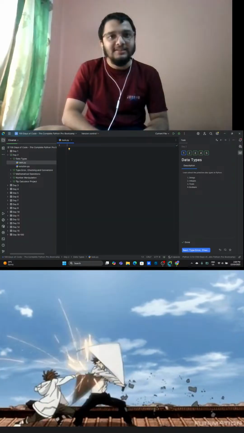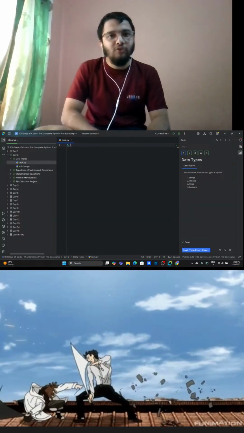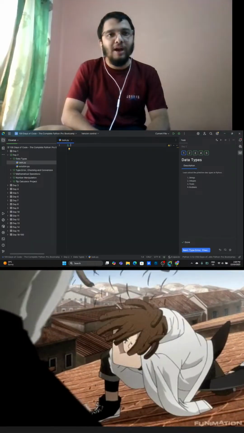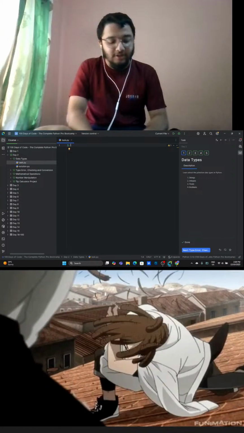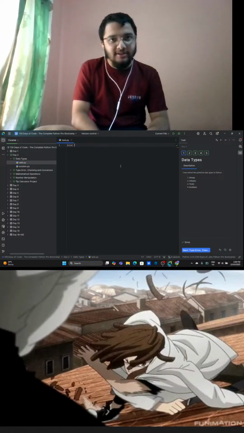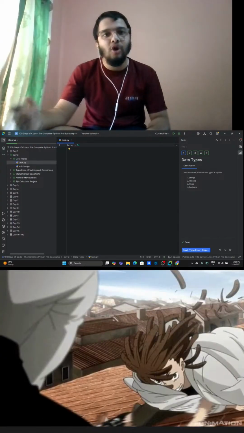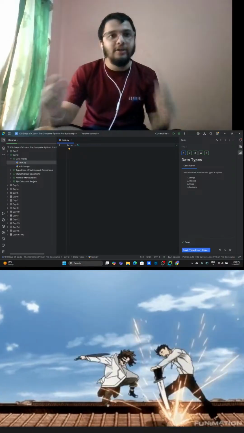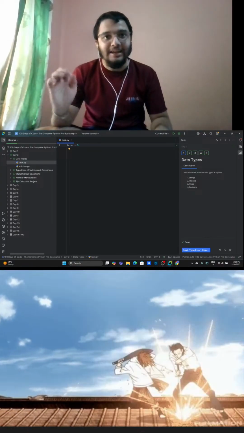The another one is the integer. Integer can be anything which is a number. 34 is an integer, and you don't need to write an integer into double quotes or single quotes. You can write it as easily. You can make a variable name inter, integer. You can name a variable anything, and if you write 34, then you have assigned the number 34 to the variable inter. So any number is an integer.